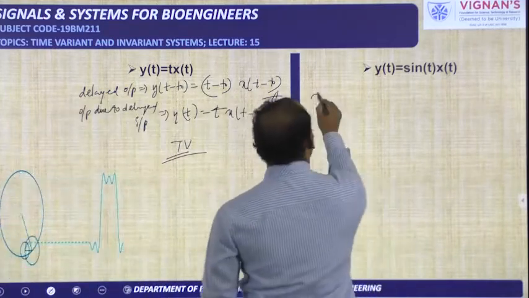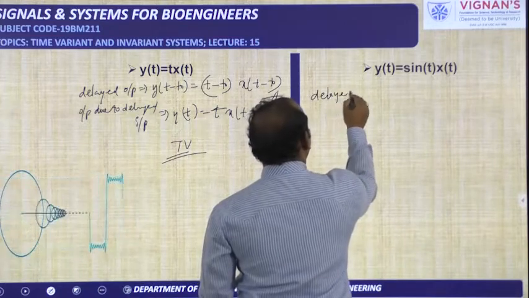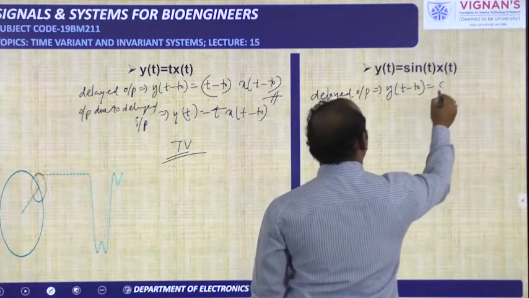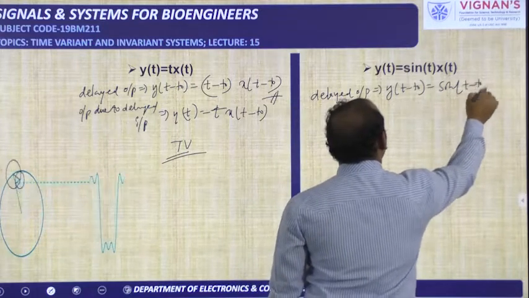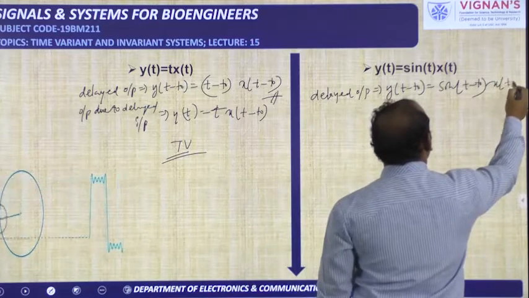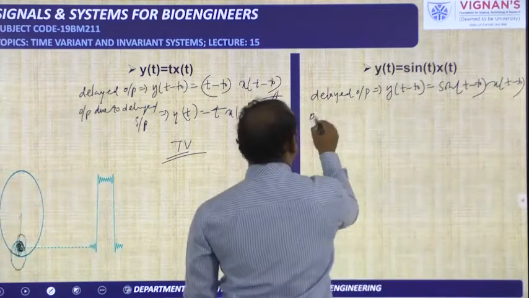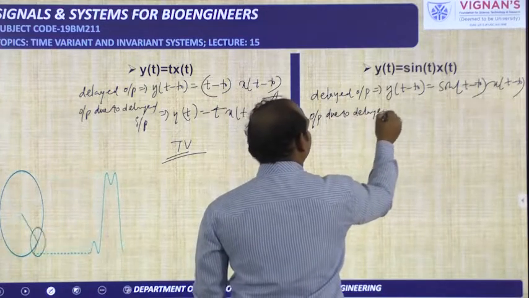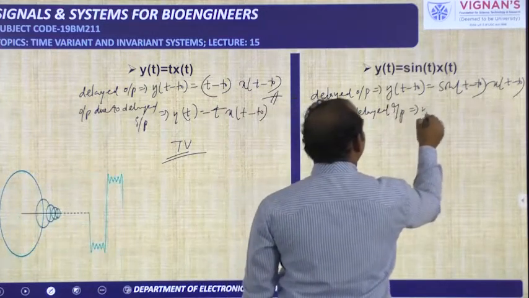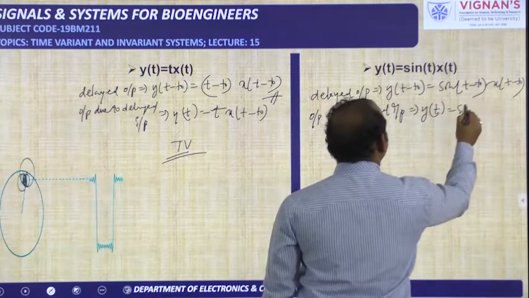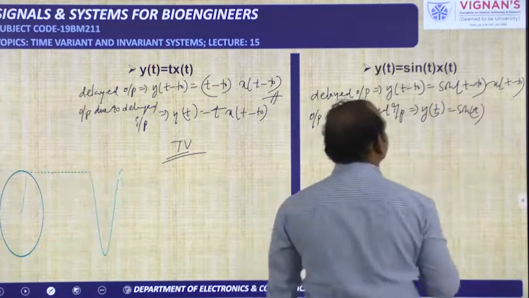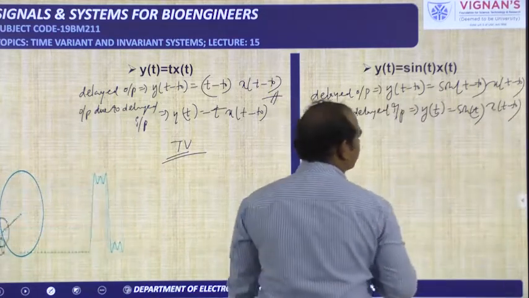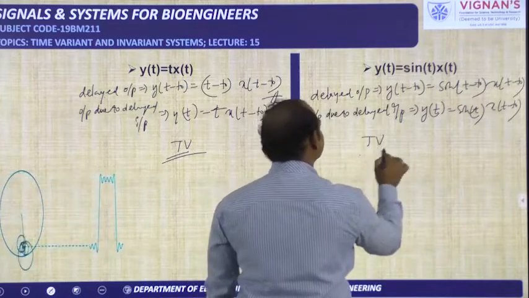So here delayed output is given by y of t minus t naught is equal to sin of t minus t naught into x of t minus t naught. Next, output due to delayed input is given by y of t is equal to sin t will be like that only, because only input has to be delayed, x of t minus t naught. So these two are not same. That's why it is the time varying system.